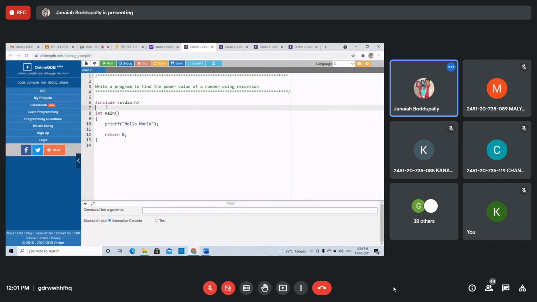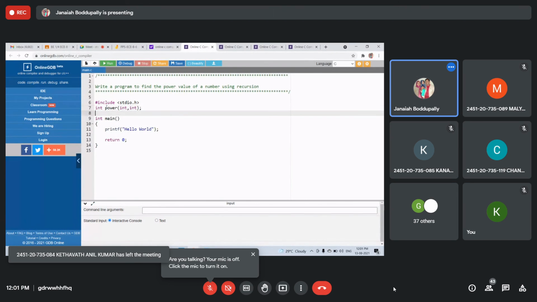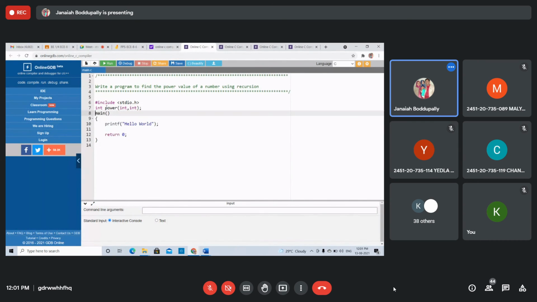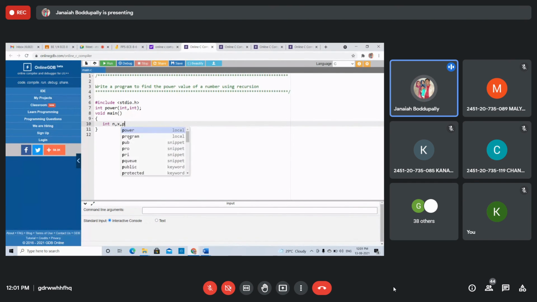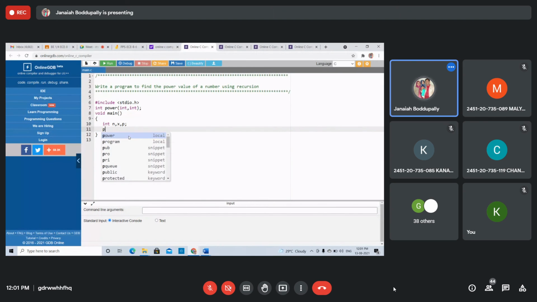Hash include, right? Int power. Our function name is power. Two variables are passing, two arguments. One is for n power x. That's it. Void main, in the main. See this? Take n power x. You want to find n power x. Int n comma x comma p is to store the value. Printf, enter the base and power.